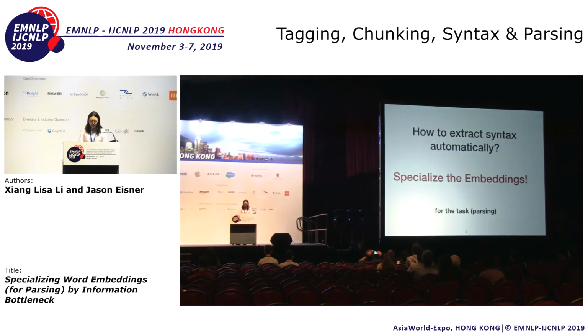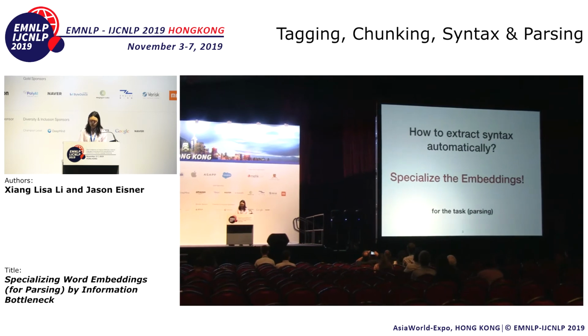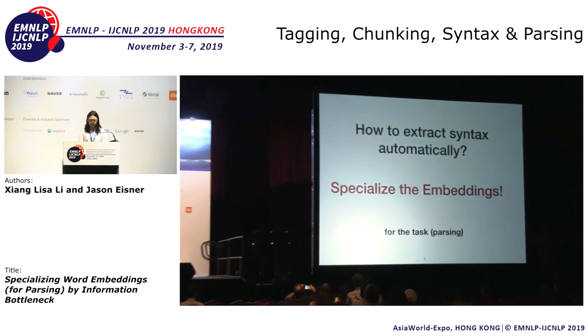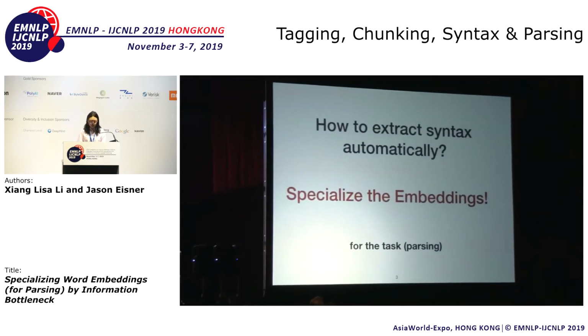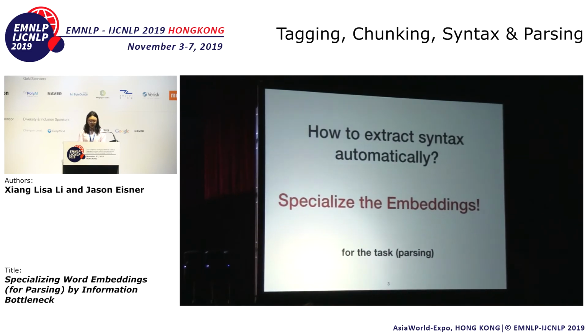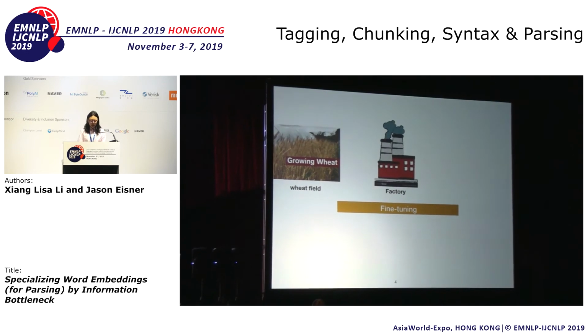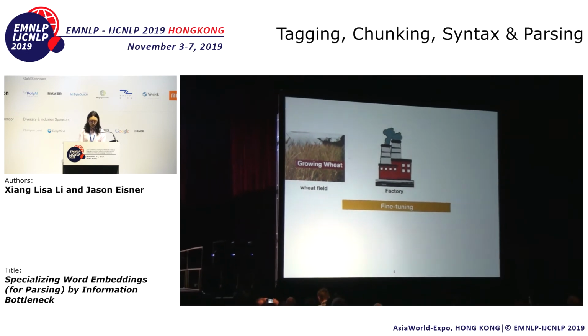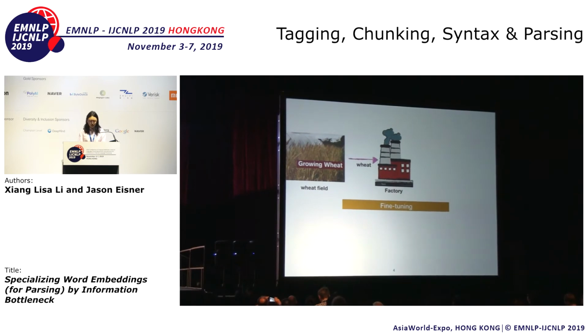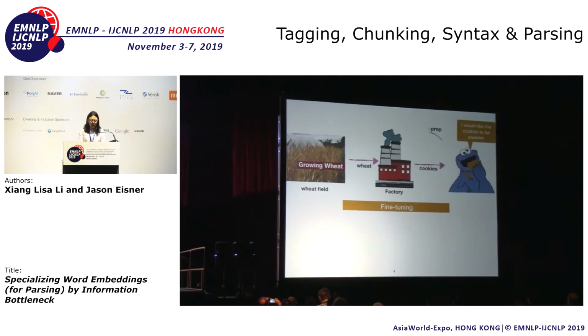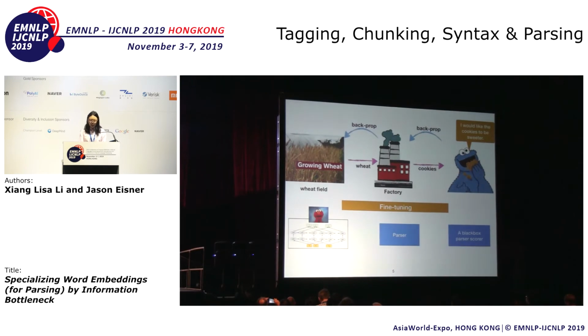For this paper, we present a general framework of extracting task-relevant information from pre-trained ELMo embeddings. It is a form of specialization, and we will take syntactic parsing as an example. So here's how people fine-tune word embeddings for a task. Imagine a wheat field that sends wheat to the factory that produces cookies. An evaluator's feedback is propagated back to the factory and all the way back to the wheat field, aka genetic engineering.